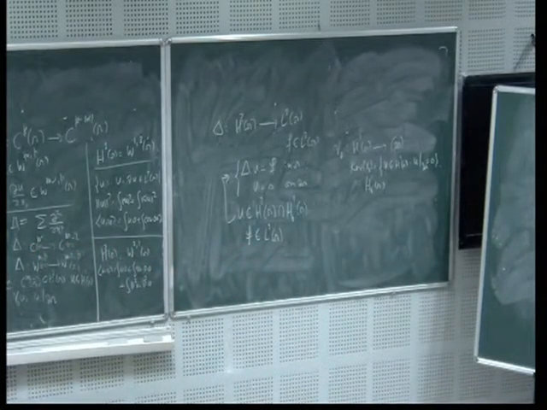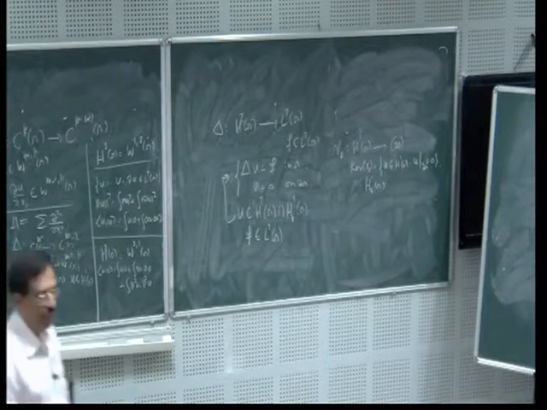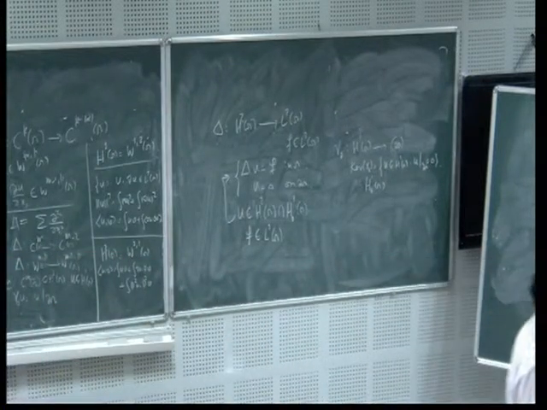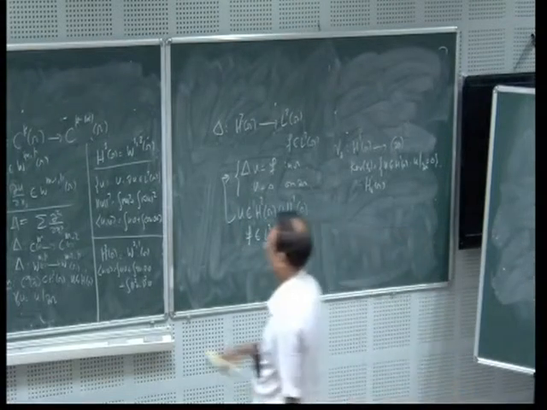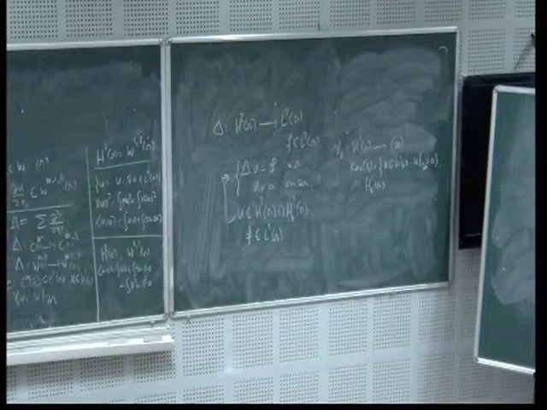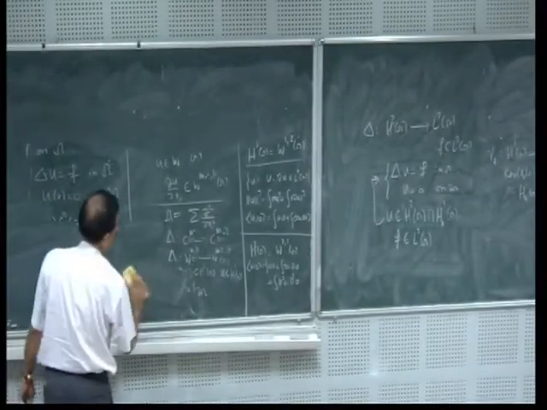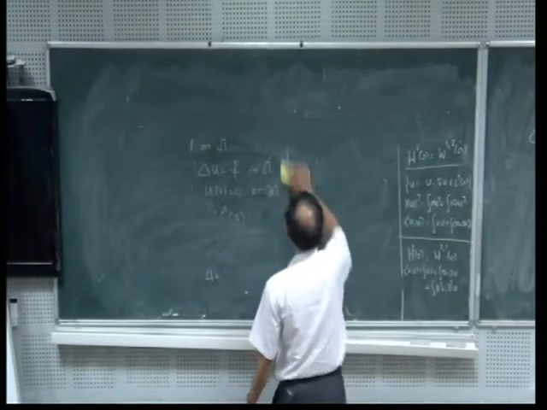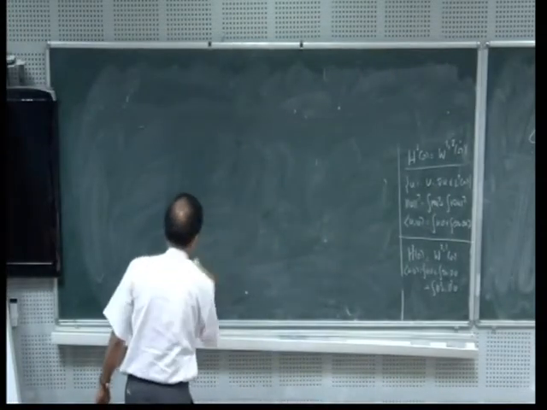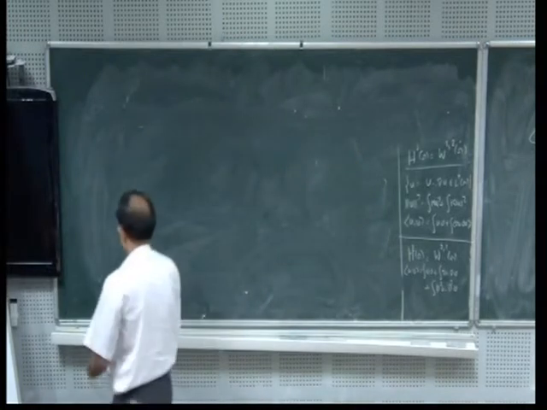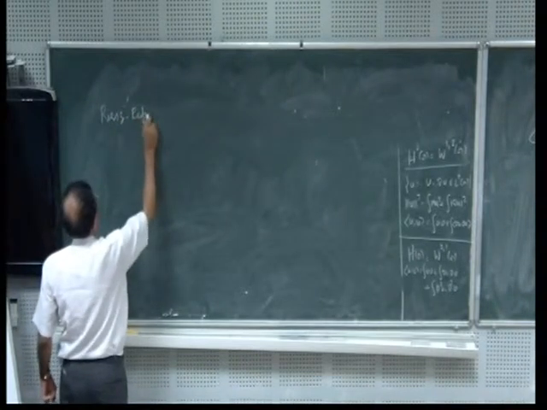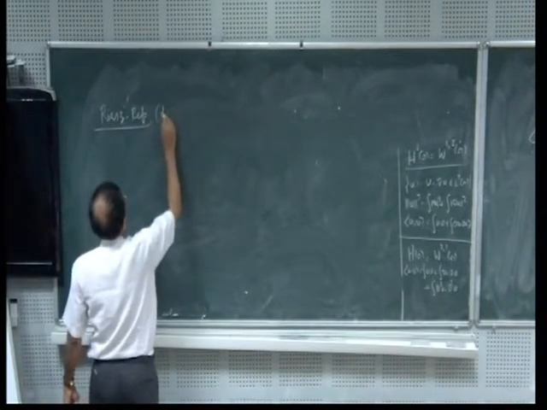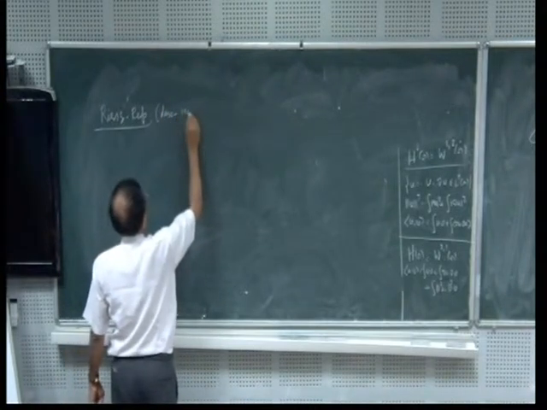Okay, so let me state it. This is what is used by Lax and Milgram, and in the PDE literature, this Riesz representation theorem is called the Lax-Milgram lemma. It is nothing but the Riesz representation theorem. So let me state that first, and then I will come back to the solution of this Dirichlet problem. What is the Riesz representation theorem? In the PDE language, it is called the Lax-Milgram lemma.